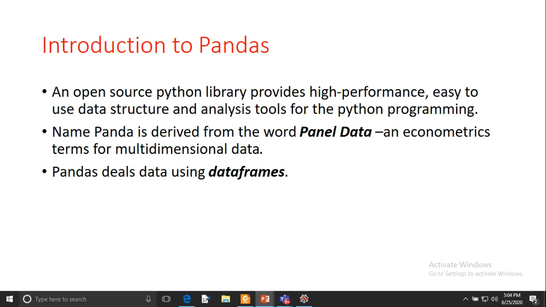Pandas is an open source Python library that provides high performance, easy to use data structure and analysis tools for Python programming. It is considered a very powerful data structure as compared to others because of its high performance and the data manipulation techniques available in pandas. The name pandas is derived from the word panel data, an econometrics term for multidimensional data. And pandas deals with data using data frames.